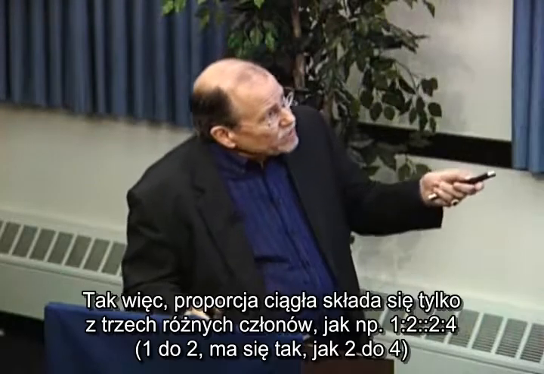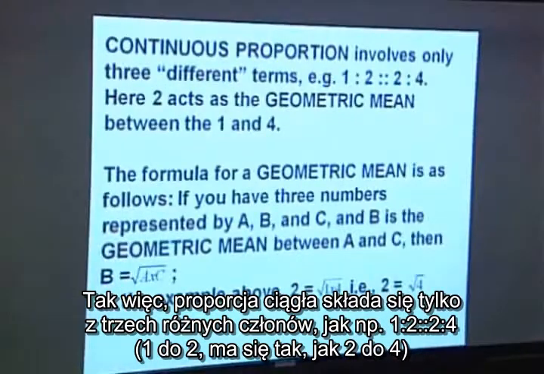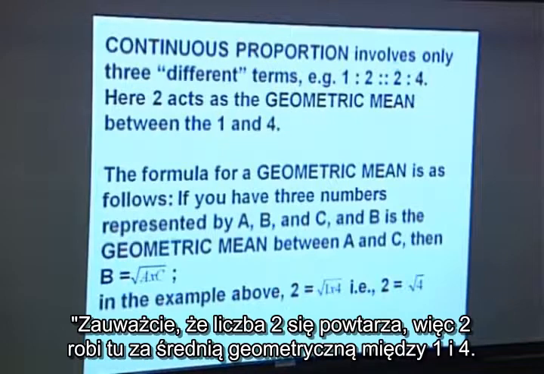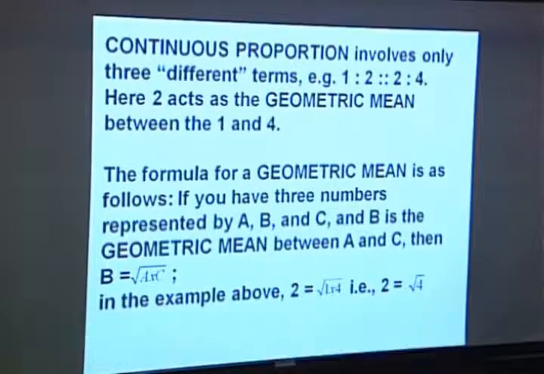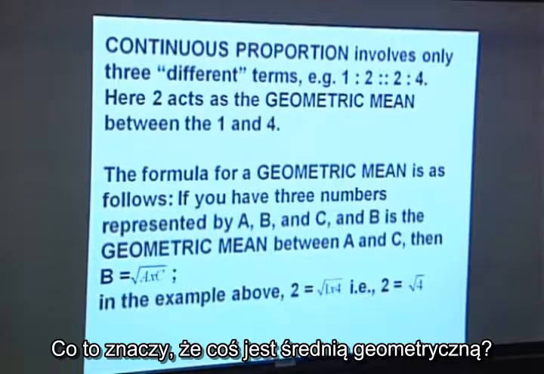So continuous proportion involves only 3 different terms. So we could have 1:2 is as 2:4. Here, notice 2 is repeated. So 2 acts as the geometric mean between 1 and 4. Well, what does it mean for something to be the geometric mean?